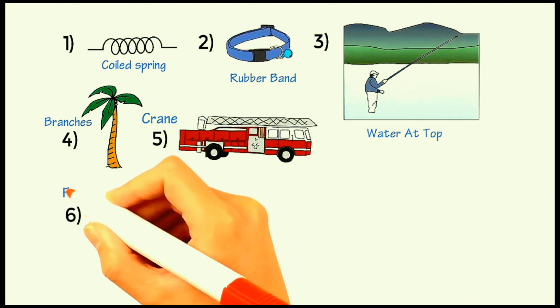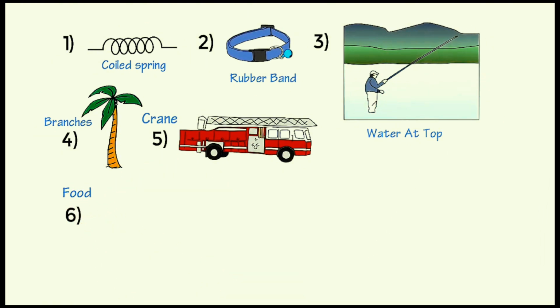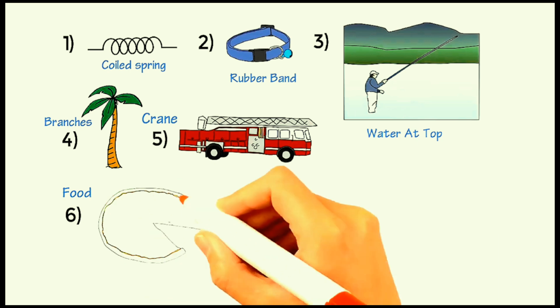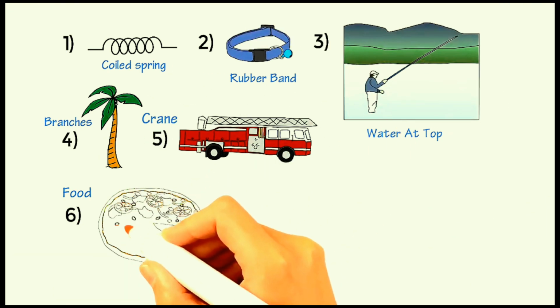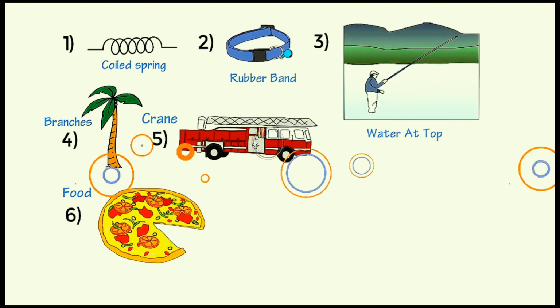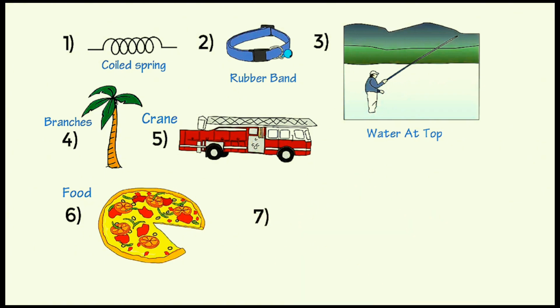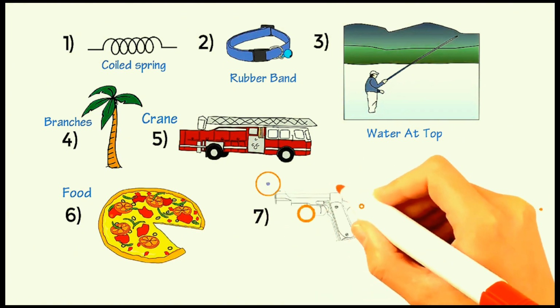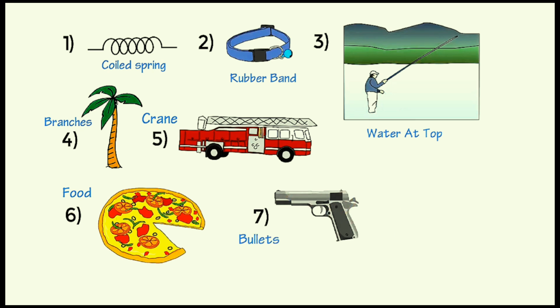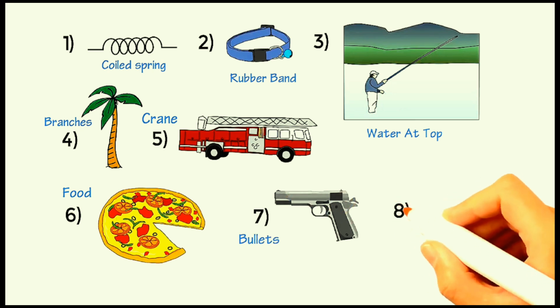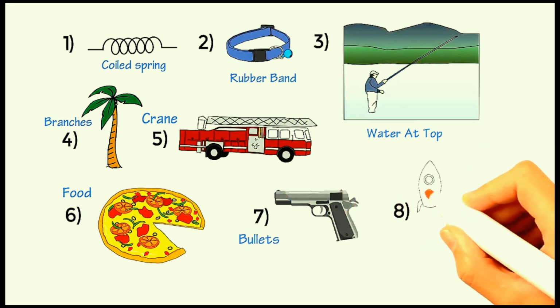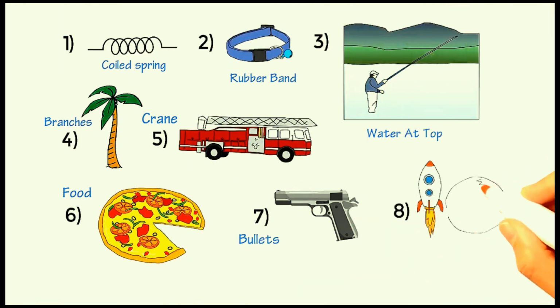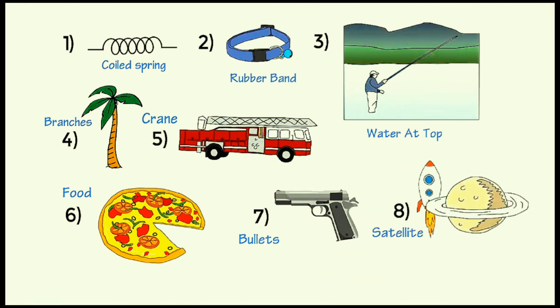Number 6. The food we eat has chemical potential energy. As our body digests it, it provides us with energy for basic metabolism. Number 7. Bullets before they are fired from a gun possess potential energy. Number 8. A satellite before it is launched and placed in an orbit possesses potential energy.